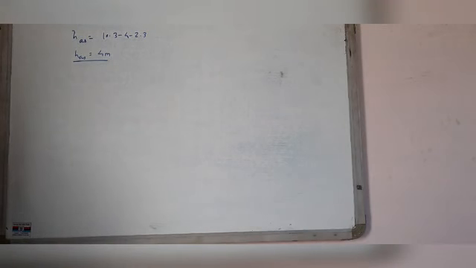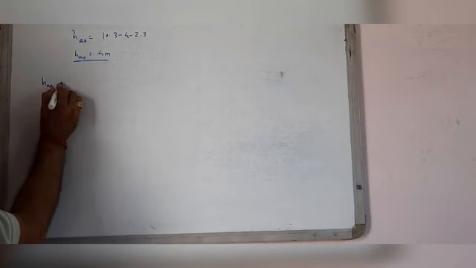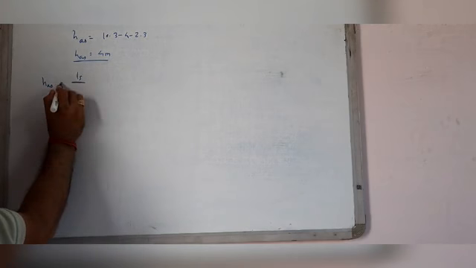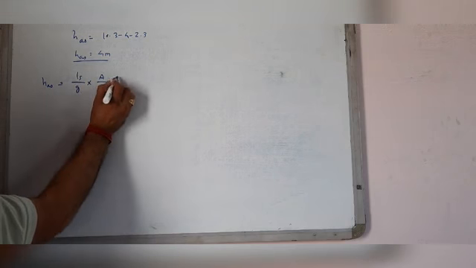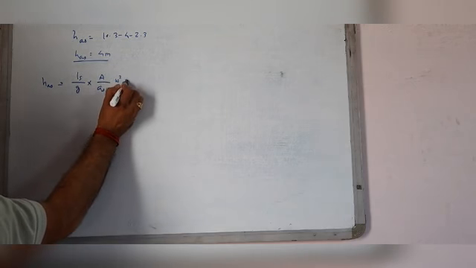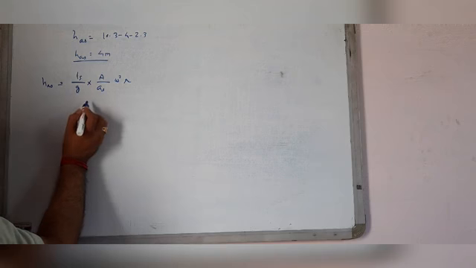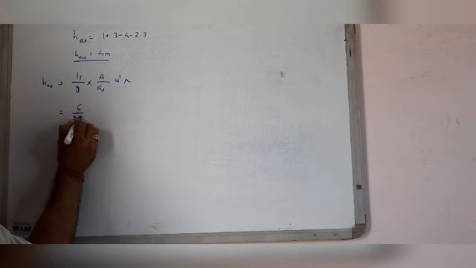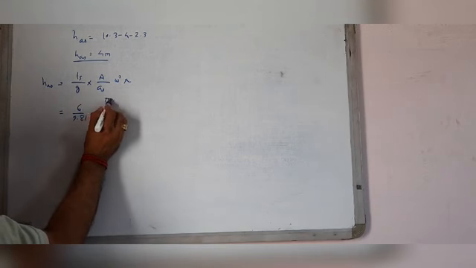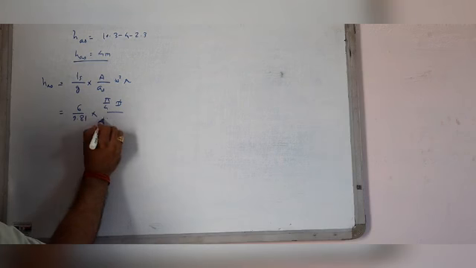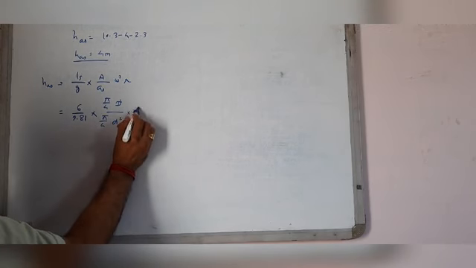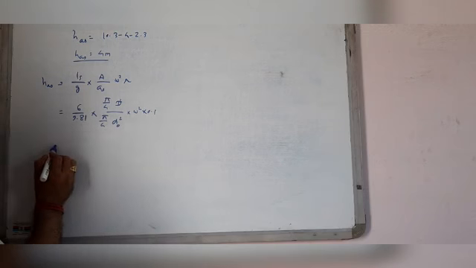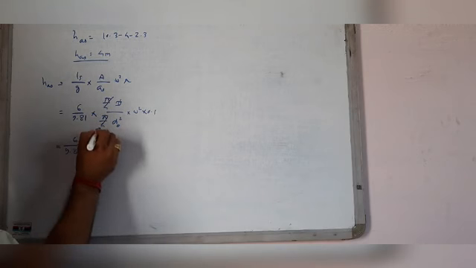But HAS at the beginning of the suction stroke is also given by one more equation: HAS equals LS by g into A by AS into omega square R. Putting the values here, 6 by 9.81 into pi by 4 D square by pi by 4 d square into omega square into 0.1. The pi by 4 cancels.